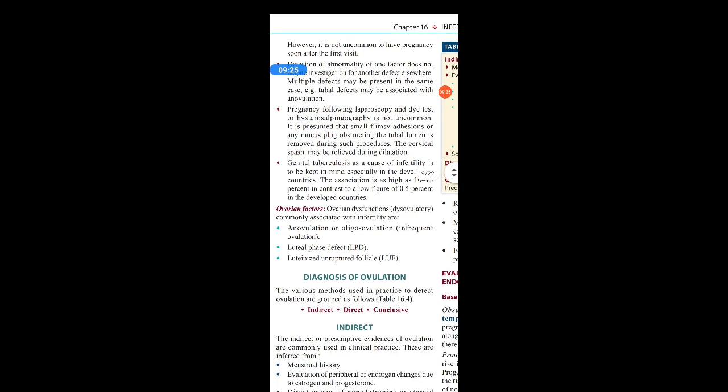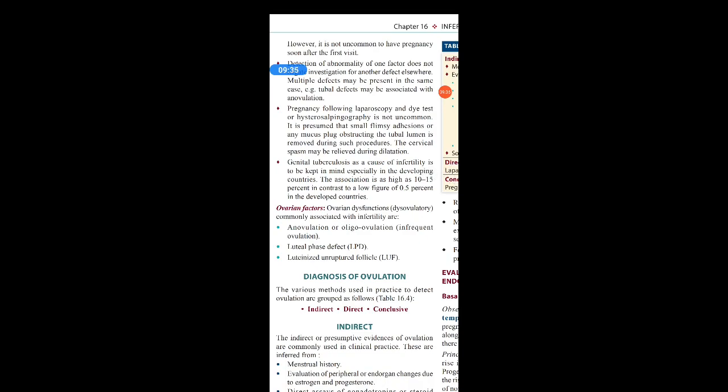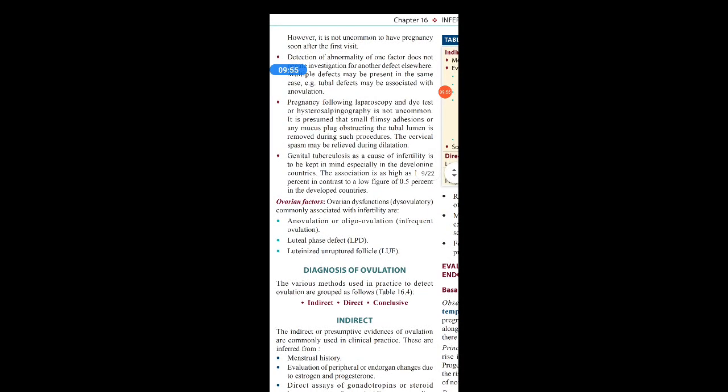After doing these procedures, it is presumed that small flimsy adhesions or any mucus plug obstructing the tubal lumen are removed during such procedures, because we are passing a dye through the vagina inside the uterus, and it reaches the fallopian tubes and thereby enters the abdomen. So you are clearing the small adhesions in one way, and the cervical spasm may be relieved during dilatation. So here also chances of pregnancy will be there after performing these tests.